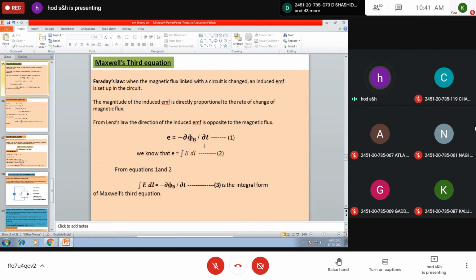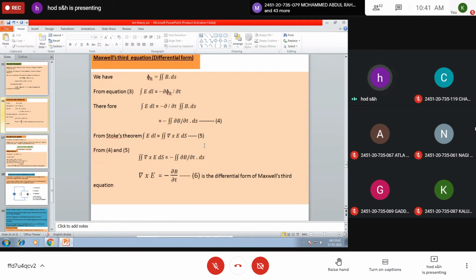But the expression for EMF E is equal to line integral E dot dl, according to the definition. If E is the electric field, then the line integral of E will give you the EMF or potential. So E is equal to line integral E dot dl. From equations 1 and 2, we can write line integral E dot dl is equal to minus dou phi B by dou t. This is the integral form of Maxwell's third equation. And now we should obtain the differential form.